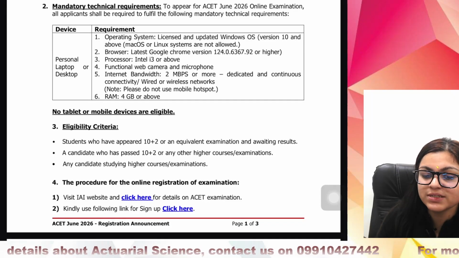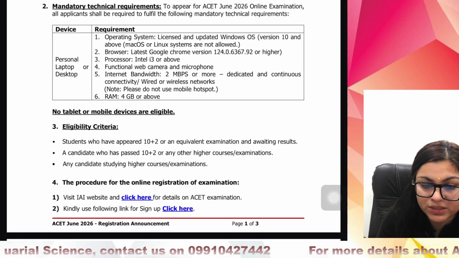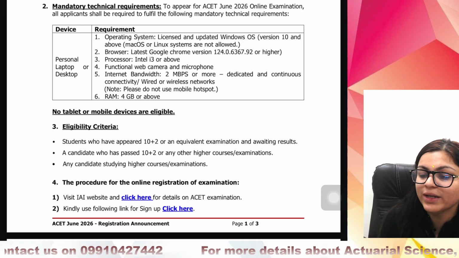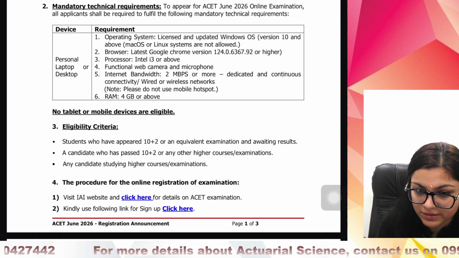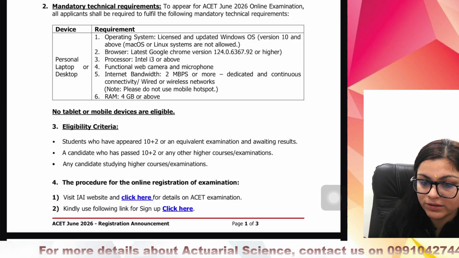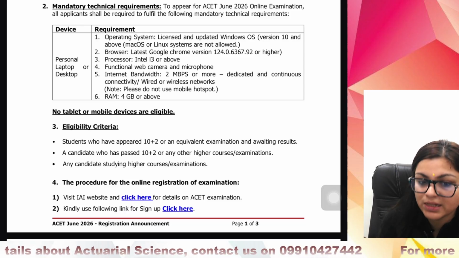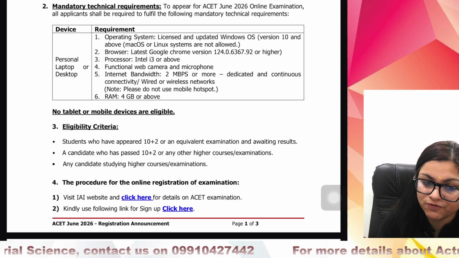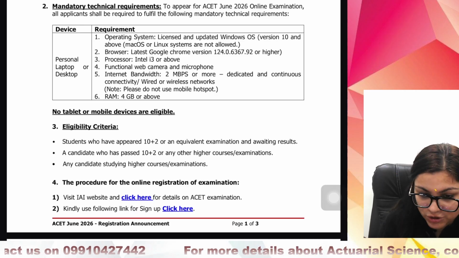And now, what is the eligibility criteria to sit for this exam? So you can see that students who have appeared for 10 plus 2 or an equivalent examination and are awaiting the results are allowed to sit for ASET. A candidate who has passed 12th or any other higher course or examination is allowed to sit for ASET. Any candidate studying higher courses or examination is allowed to sit for ASET. So tablet or mobile devices are not eligible.